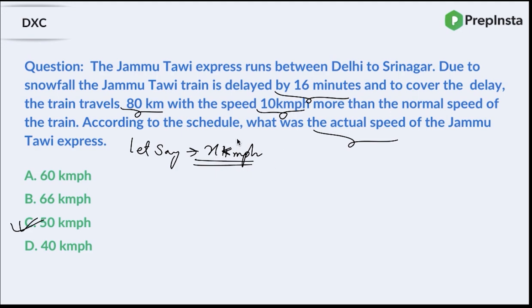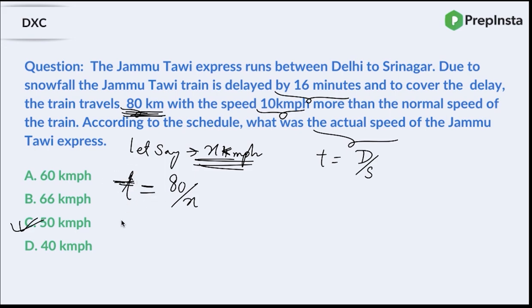Okay. Guys, now tell me one thing. This 80 kilometer distance, what is time? Distance upon speed. If the train travels this 80 kilometers with the actual speed, that is x kilometers per hour, how much time will it take? If this 80 was covered with the normal speed, the time the train would have taken is 80 by x. Do you agree to this?